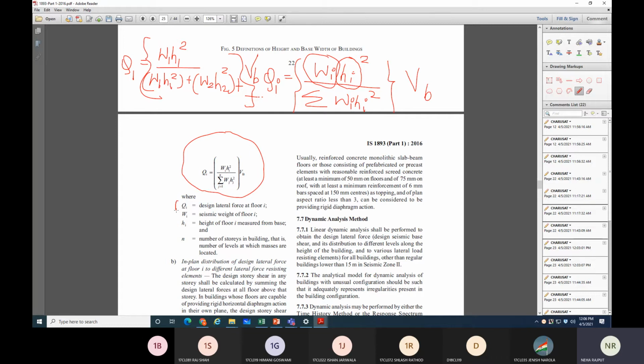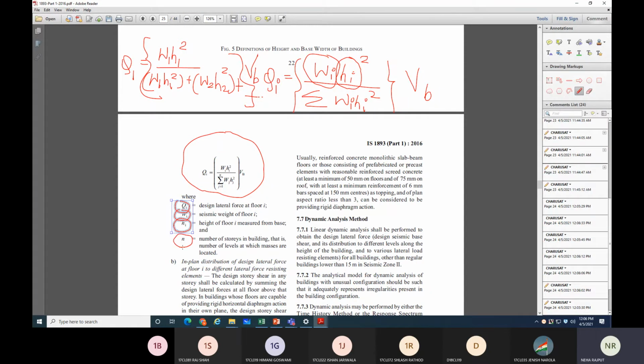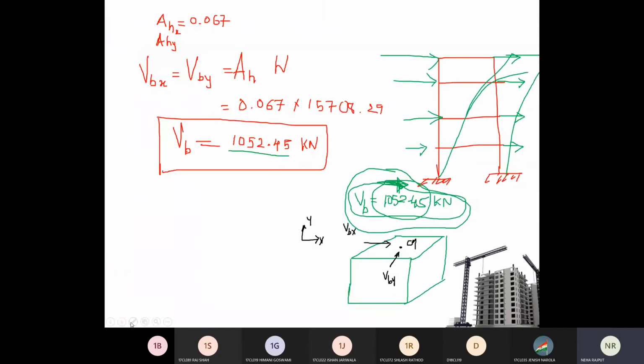So here QI is design lateral force for ith floor, WI is seismic weight of floor, height from the base, height you need to measure from the base. How you can measure I will show you, and N is the number of storeys, right? So likewise you can calculate from this VB Q1, Q2, Q3, Q4, means from 1052 Q1 load will be taken care by first floor, Q2 load will be taken care by second floor, then third floor, and fourth floor.